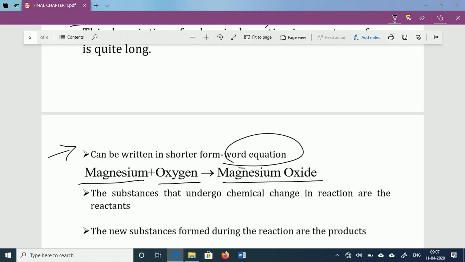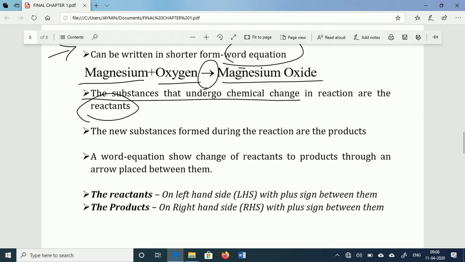The reactant means the substance that undergoes the reaction, that undergoes the chemical change, is called a reactant. The reactant should be written on the left-hand side of the arrow.